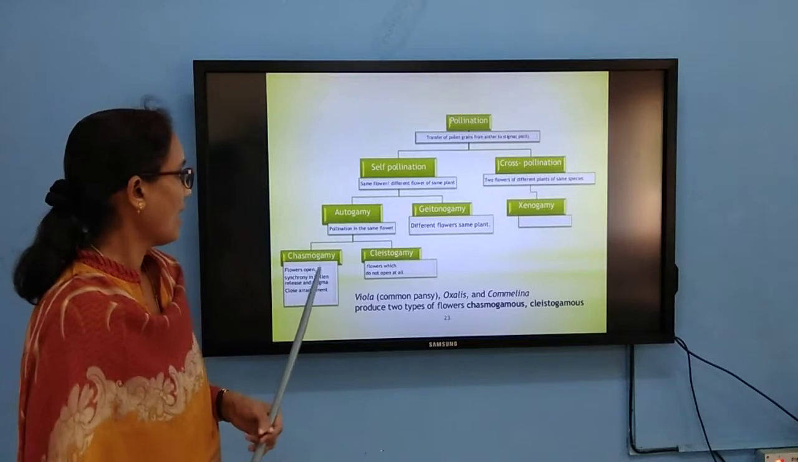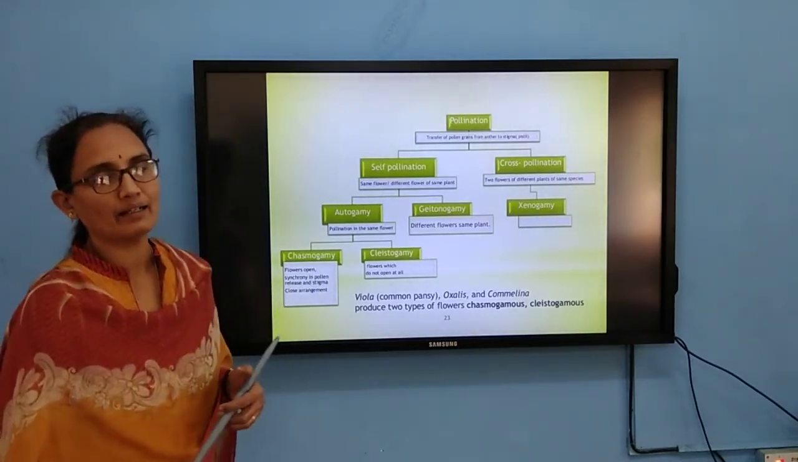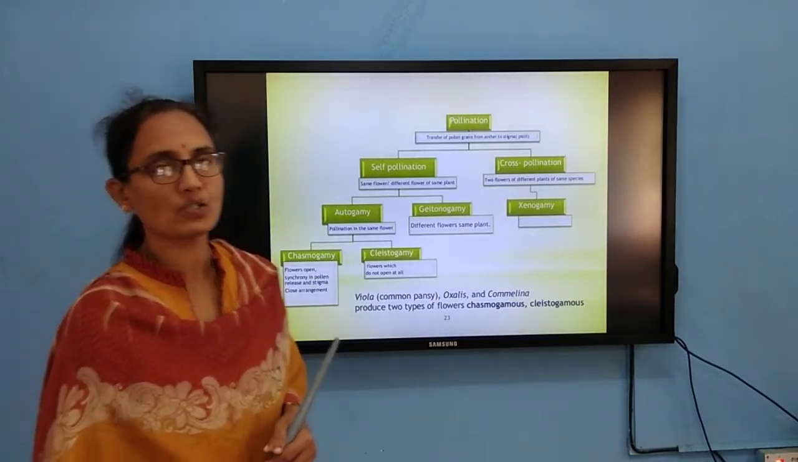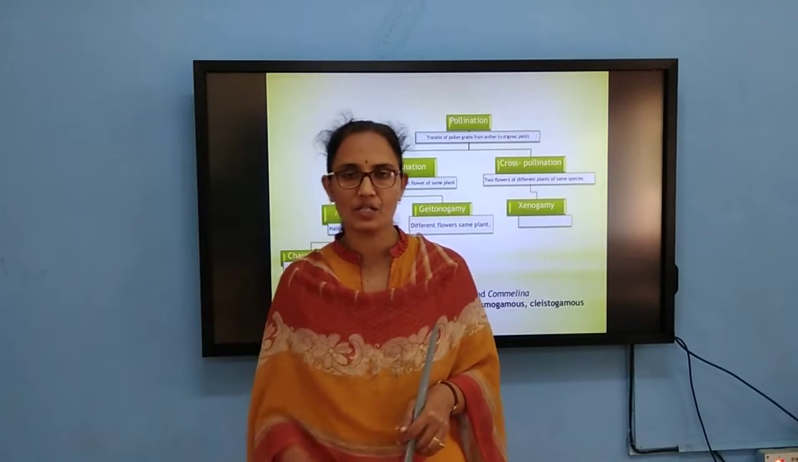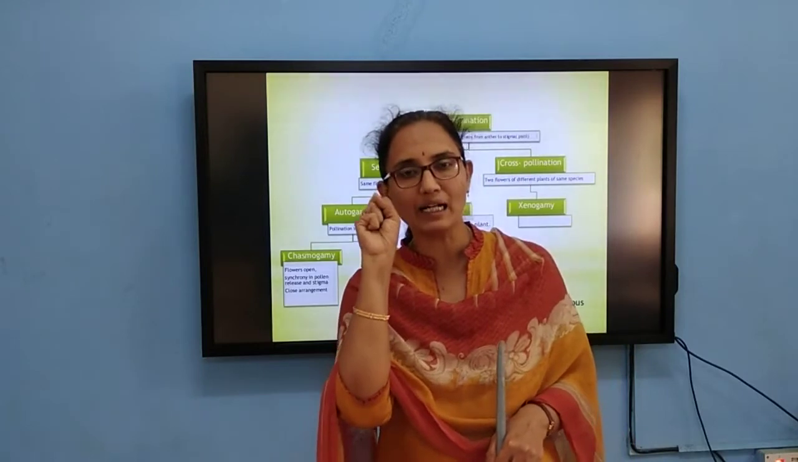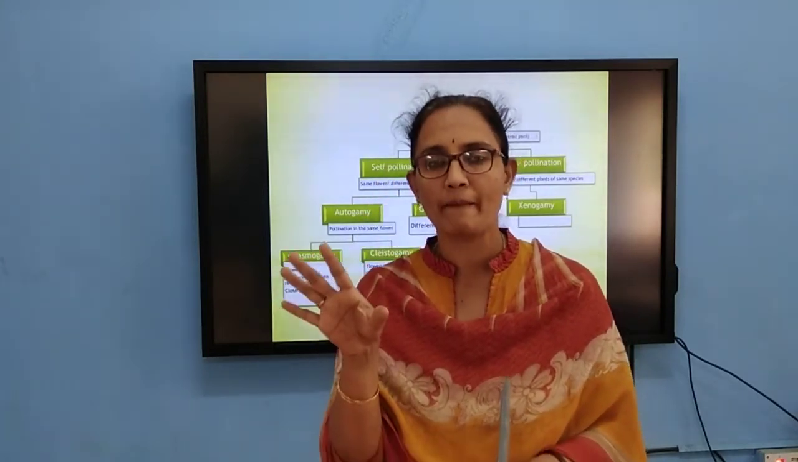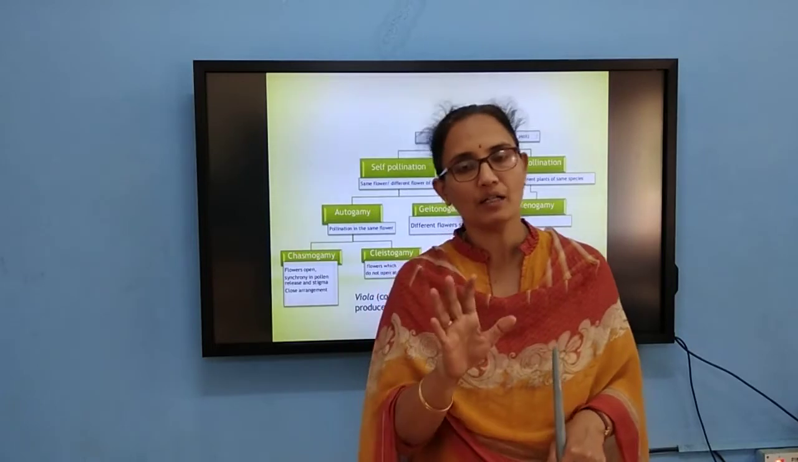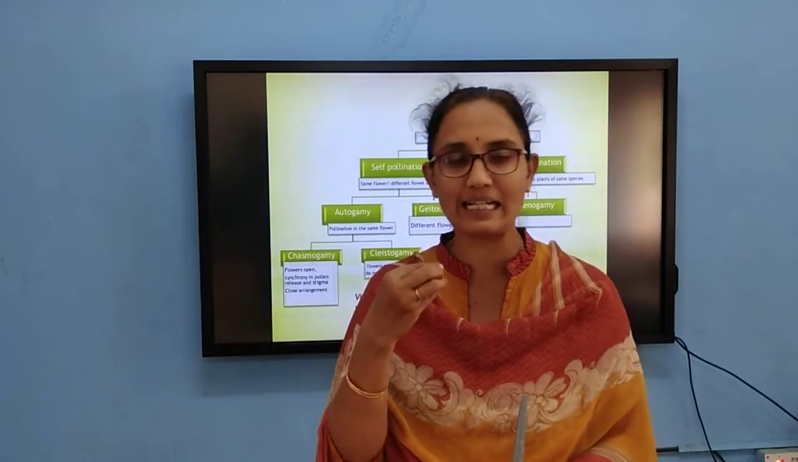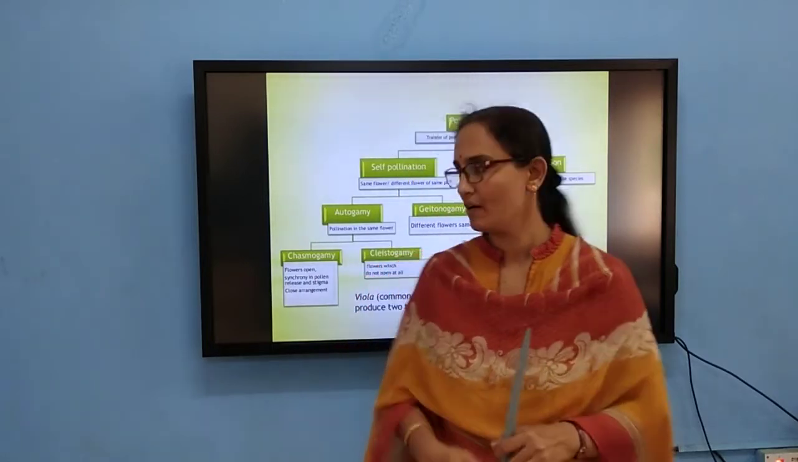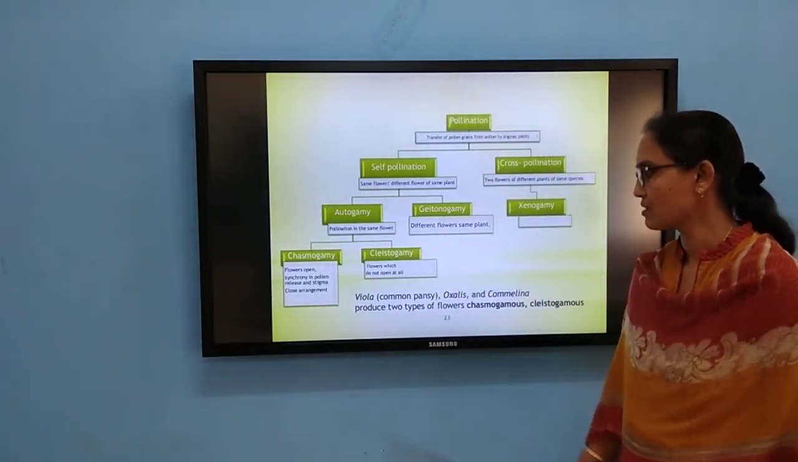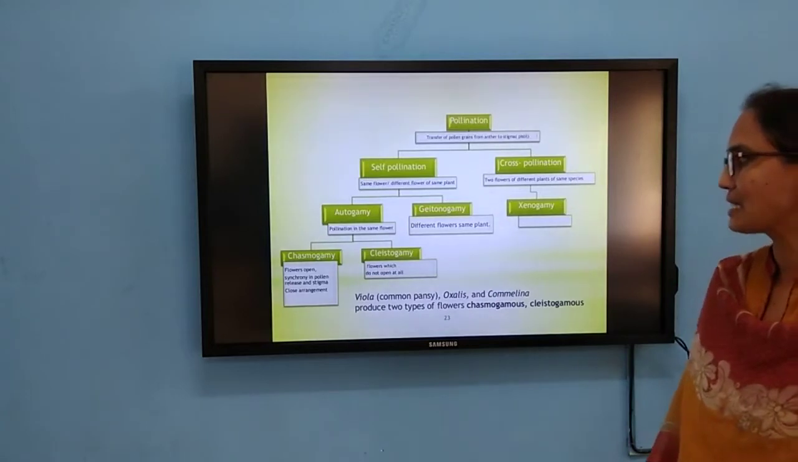So then autogamy again has chasmogamy and cleistogamy. In the sense that the cleistogamous flowers never open, they are completely closed. Then there is no question of cross-pollination, so self-pollination invariably has to take place. It provides an assured seed set in case of cleistogamous flowers. Pollination definitely will take place. Examples for cleistogamous flowers are viola, oxalis, etc.